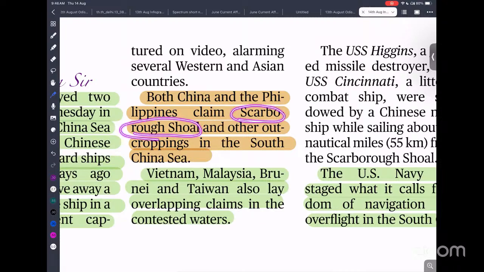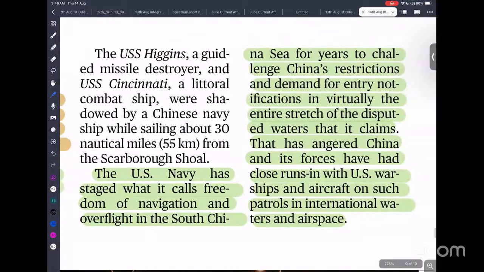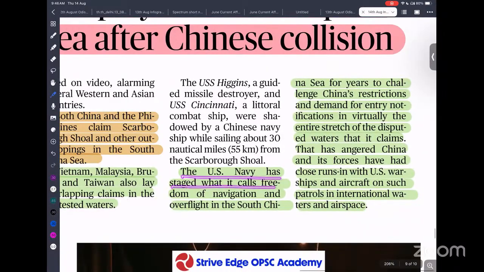Scarborough Shoal, then Parcel Island, in which region are these located? This kind of question they can ask. Vietnam, Malaysia, Brunei, and Taiwan also lay overlapping claims in the contested waters. The U.S. Navy states what it calls freedom of navigation, and the U.S. always deploys its warships and aircraft carriers in the South China Sea to ensure there should be freedom of communication and freedom of navigation. So one country, that is China, should not dominate this region, so that the US can have the upper hand in this region.